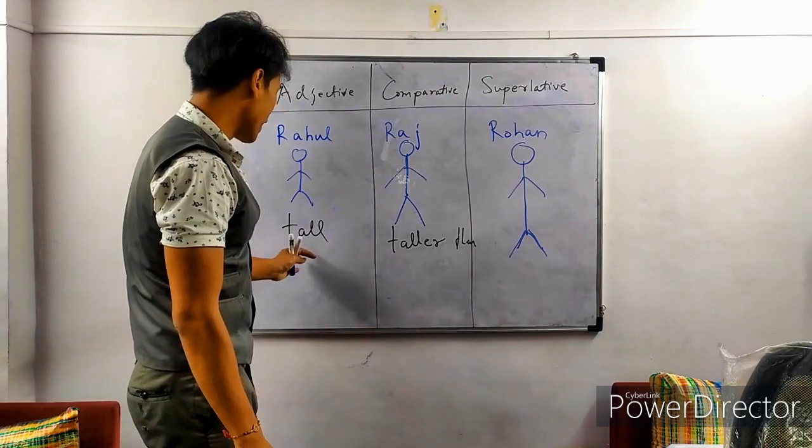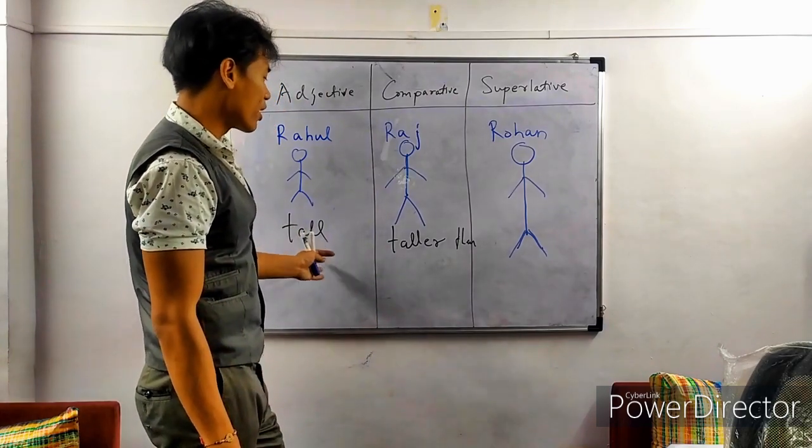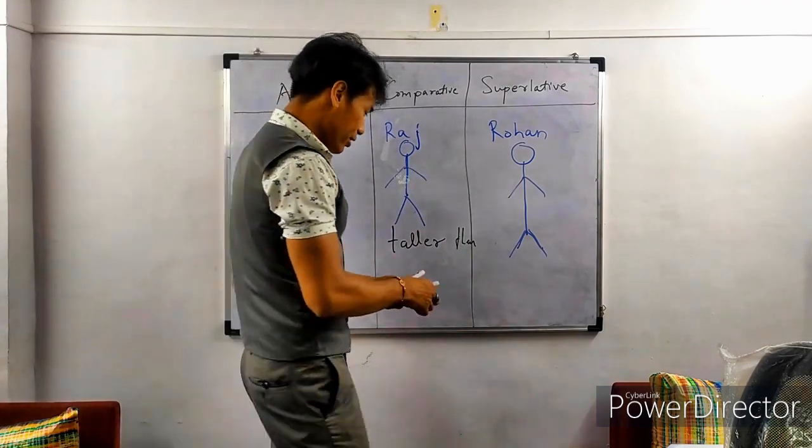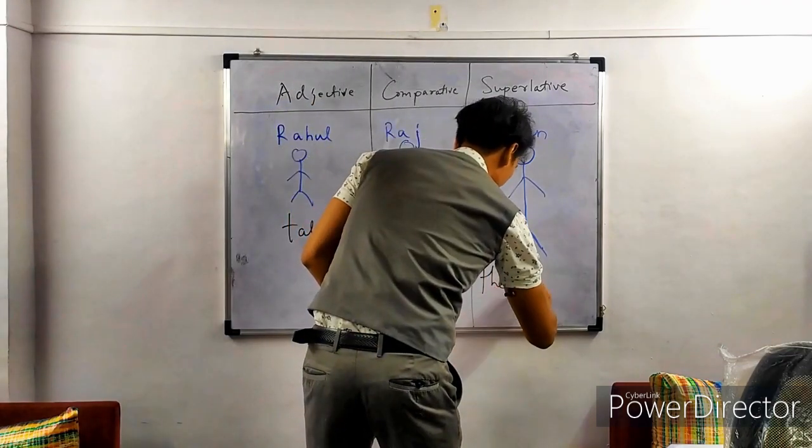So in case of this adjective tall, if we have to use the superlative degree for Rohan, we will say that Rohan is the tallest.